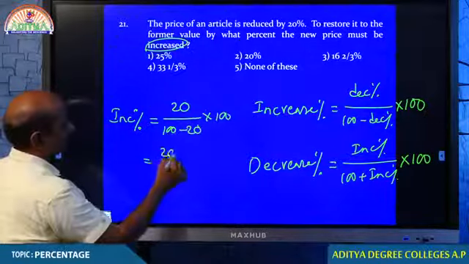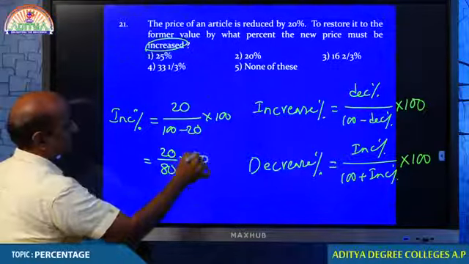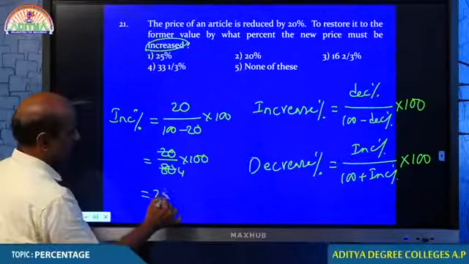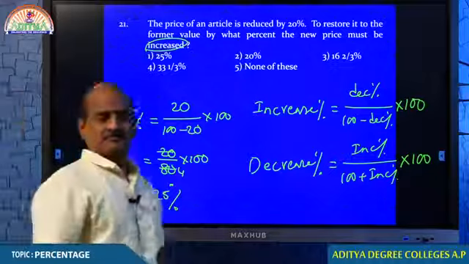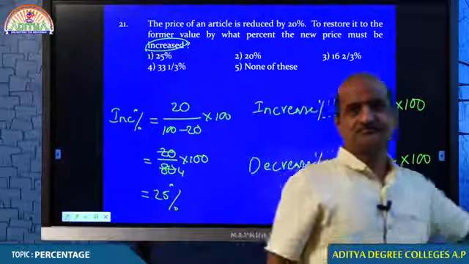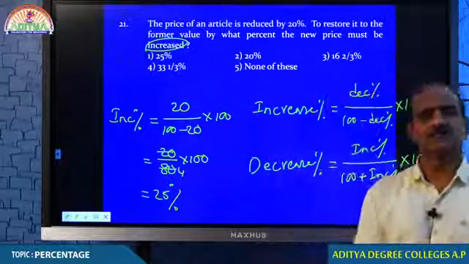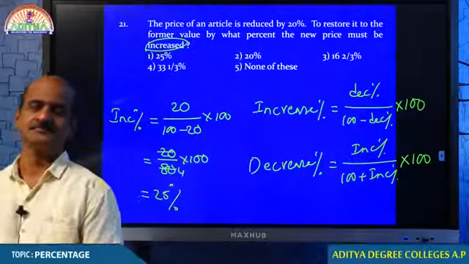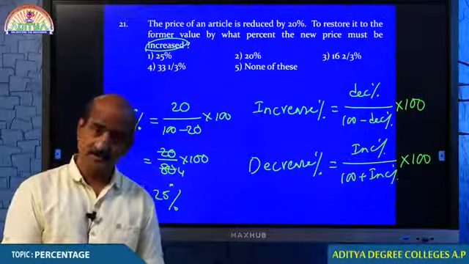Therefore, 20 by 80 into 100. 20 times 4 is 80, so 100 by 4 is 25%. So if it decreases by 20%, proportionately it increases by 25%. You get it right?